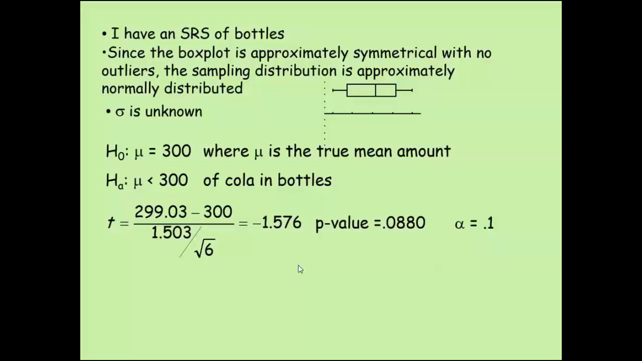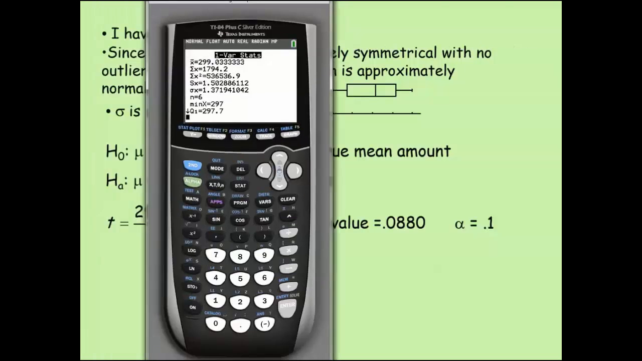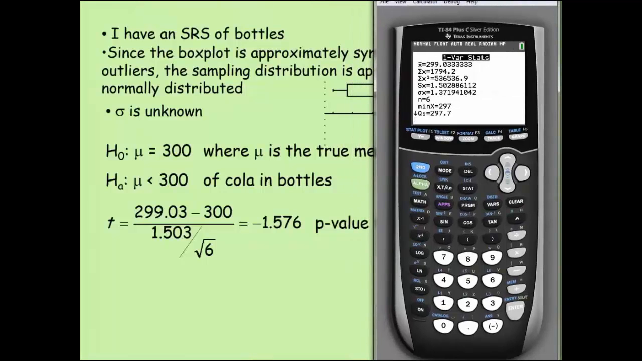Just think about real quick how we got that p-value. I got the t-score from typing it in that formula. The p-value I got by doing a TCDF. Alright, so let's go to our TCDF distribution. So second vars pulls that up, and I want TCDF.